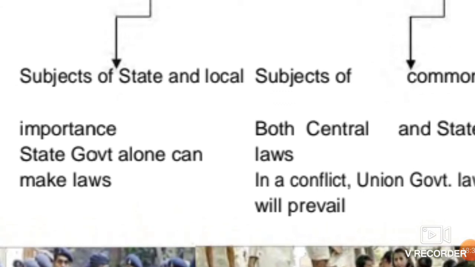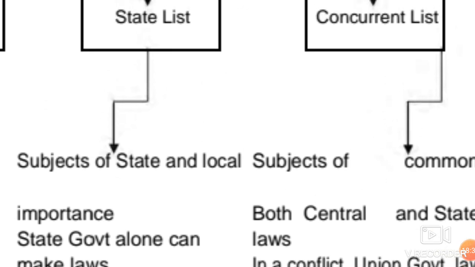This list carries around 62 to 67 subjects on which only state governments make laws. Regarding these topics, states have the power to frame laws, so state to state, law may vary.